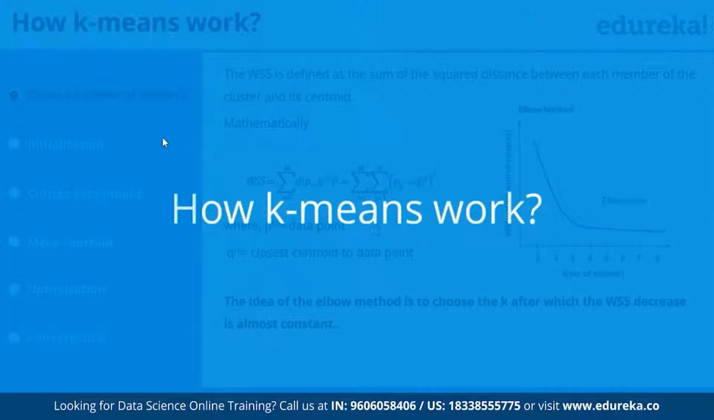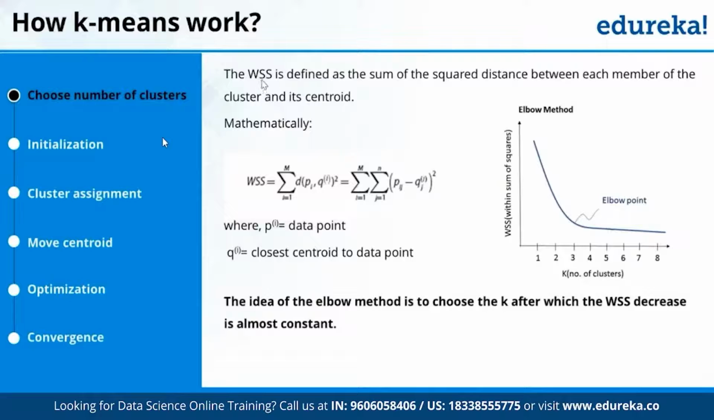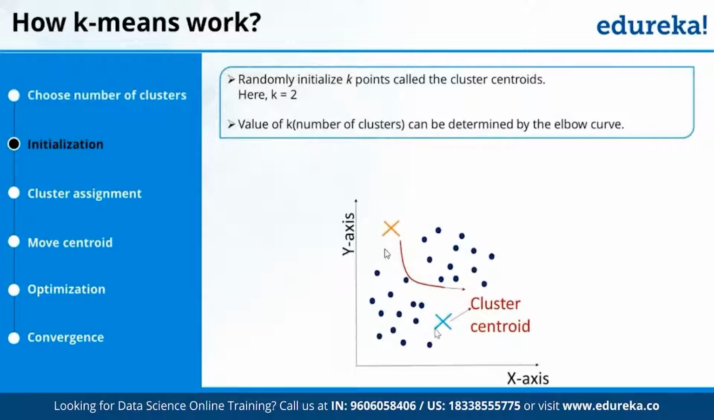Now how to do that? There is a concept of elbow method. You can see this elbow method. Now the WCSS, also known as WSS or WCSS, within cluster sum of squares, or WSSS, within sum of squares, is defined as the sum of square distance between each member of the cluster and its centroid. For example, let me go to the next slide. Here, let's say this X is my centroid.